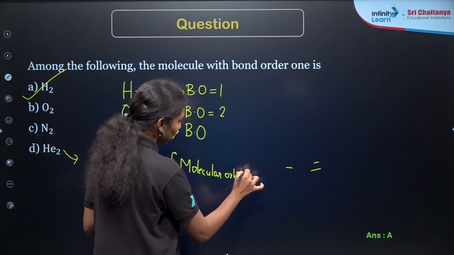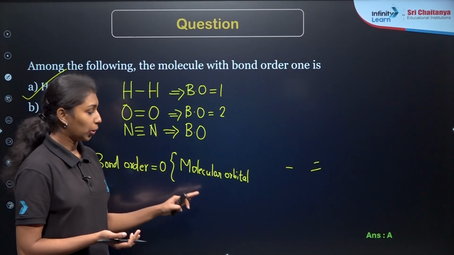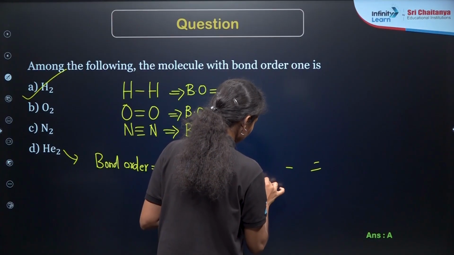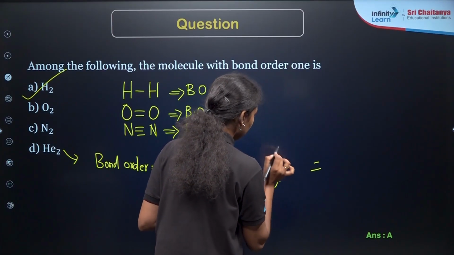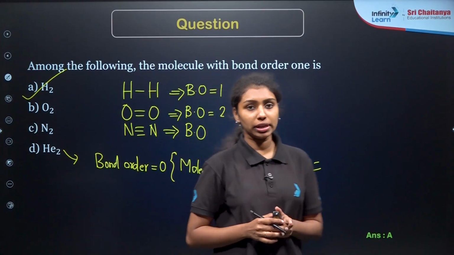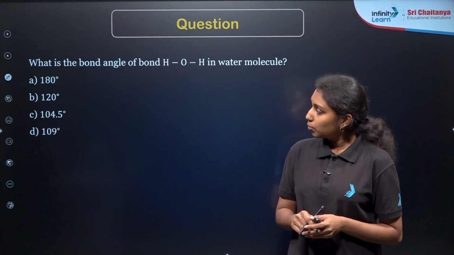Or here you can just remember that helium does not exist as a diatomic molecule. So that's why its bond order will be 0 here. So molecular orbital theory. So what about our correct answer here? Option A is the correct answer. That is, hydrogen molecule will be having bond order equal to 1 here. Now we are moving to the next question.